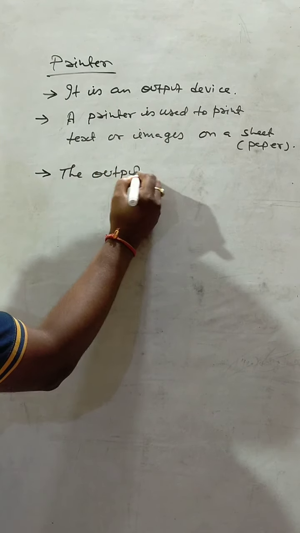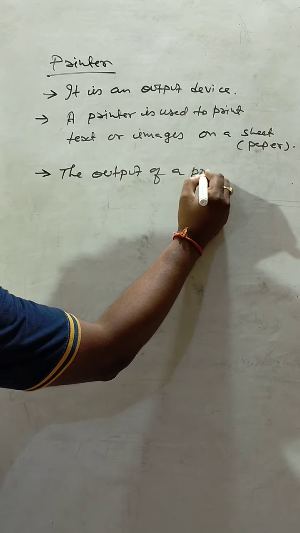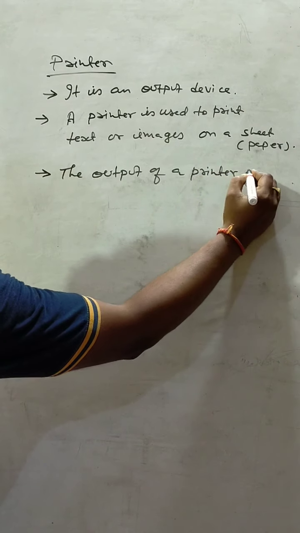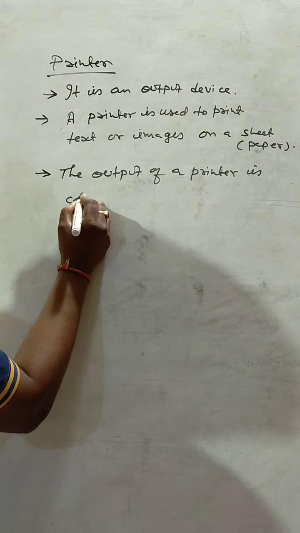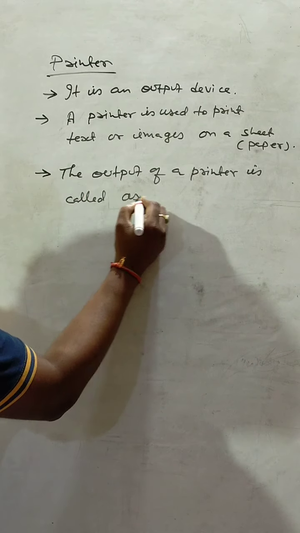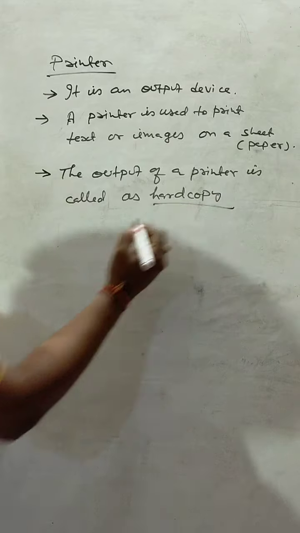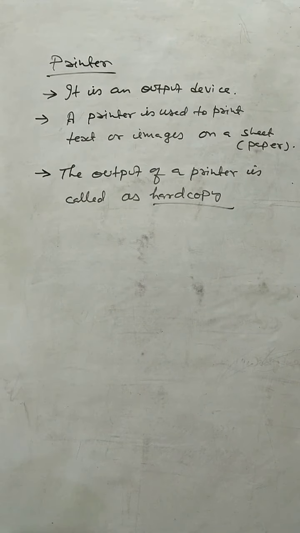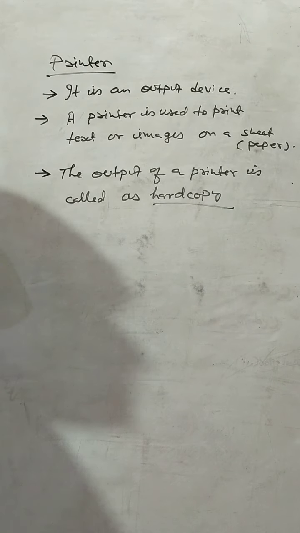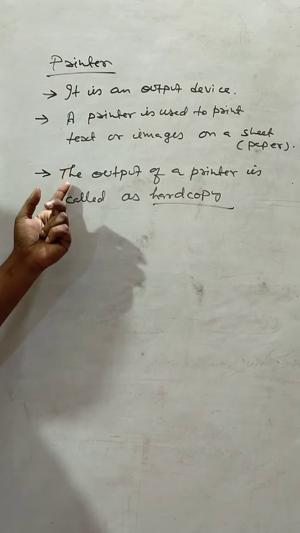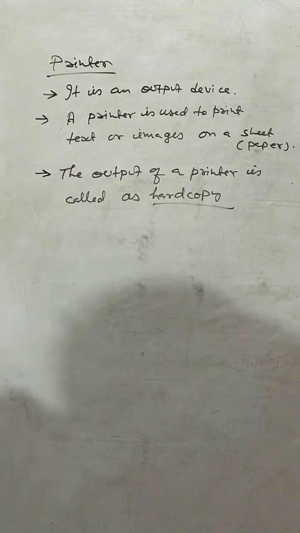The output of a printer is called hard copy. Same way, the output on monitor is called soft copy, and the output of a printer is called hard copy.